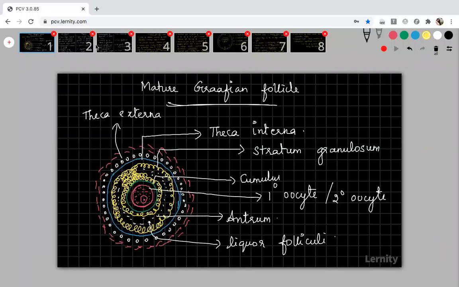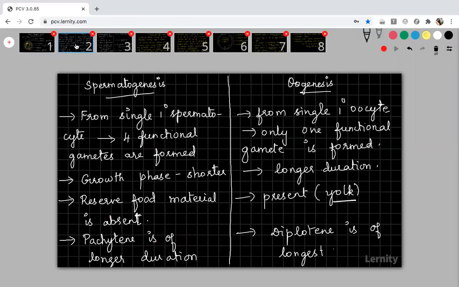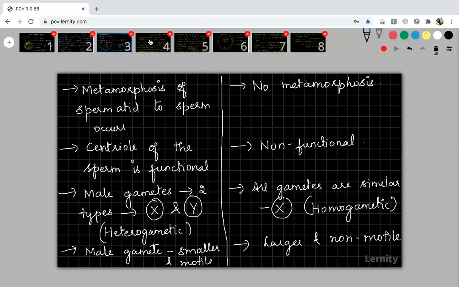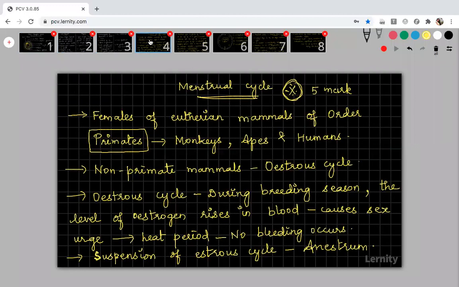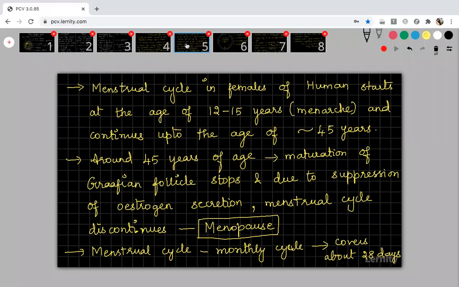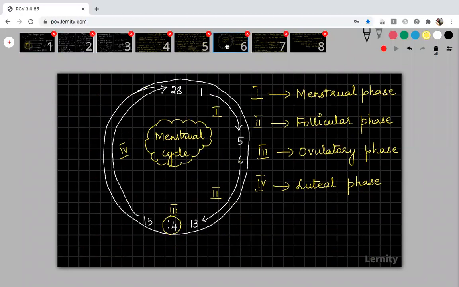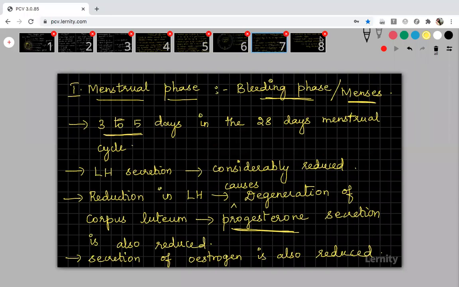The first slide, second slide, third one, fourth one, fifth one, sixth one, seventh one, eighth one.